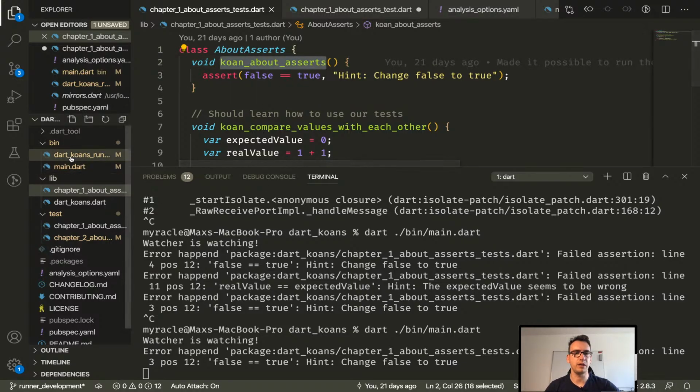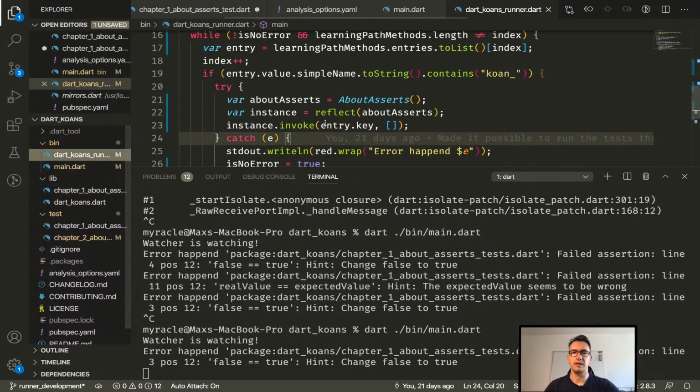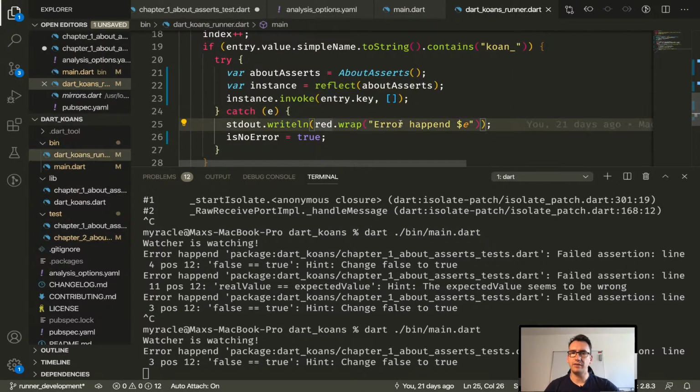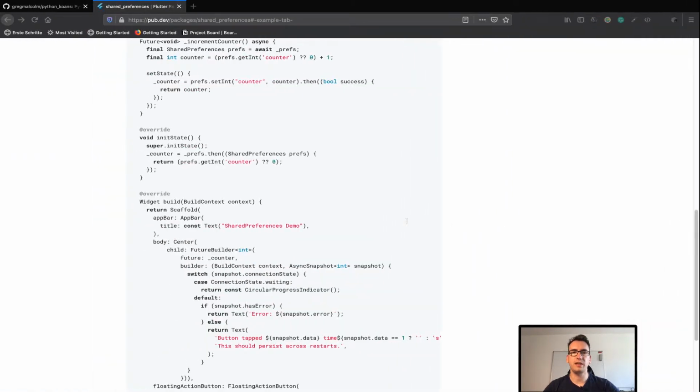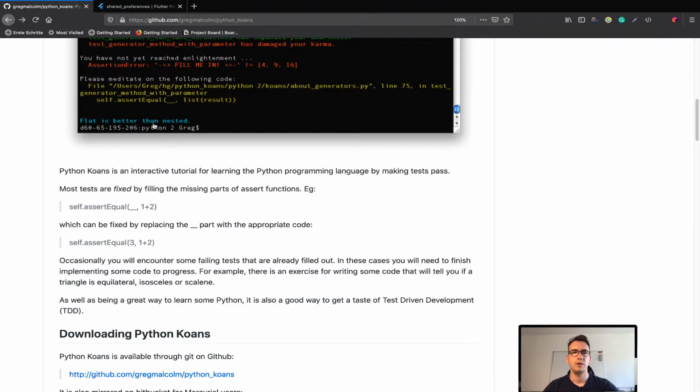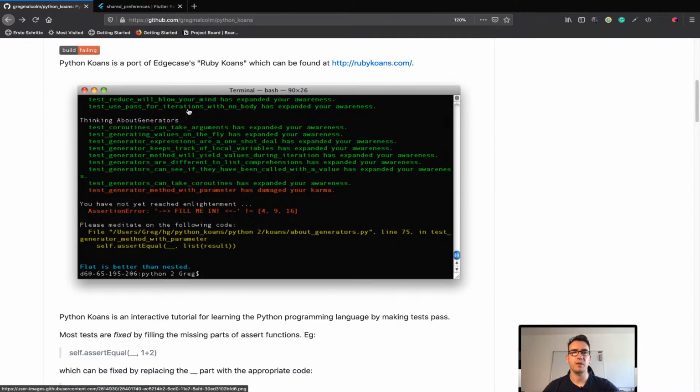So Koan about asserts. What I wanted to do is exactly the error message. So whenever I see here, I call at the moment error happened with E, and I directly post the error message. But what I could do is, if we take a look into how my favorite Python Koans is doing it, they write first the name of the test, and then has expanded your awareness if it is positive, if everything worked well.